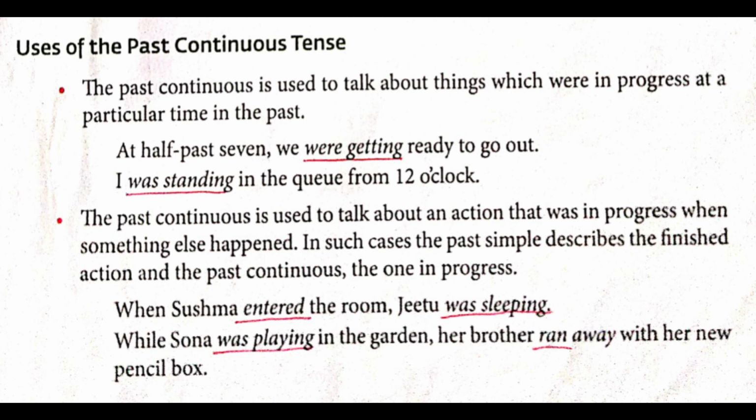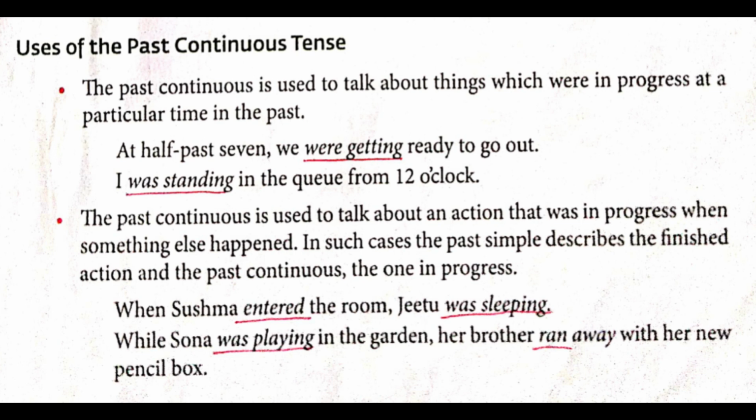So next rule, the past continuous is used to talk about an action that was in progress when something else happened. Something else means what? A different thing, an event happened. In such cases, the past simple describes the finished action. So here it will talk about two actions. Write one: it will talk about the finished action, and second one it will talk about the past continuous, that is the one which is in progress. So underline and write two. What are you going to do? The finished action one, and second one the past continuous, that is which is in progress.